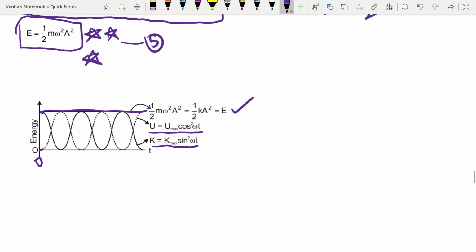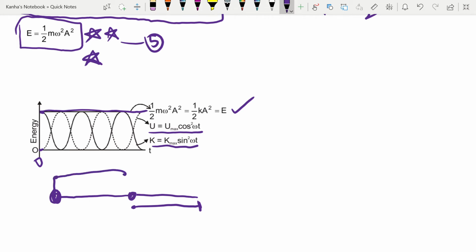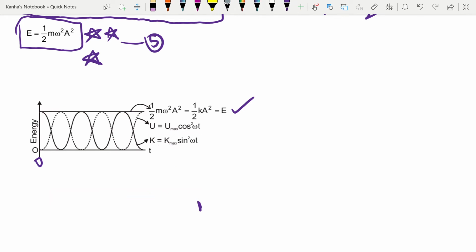Initially you have nothing, then after you have stretched it to some point and you release it, at this point the kinetic energy will be maximum. This will convert to maximum potential energy, then the potential energy will again convert to maximum kinetic energy, then maximum potential energy. This will go on, but the sum will remain constant, which I have shown you here. So the sum is remaining constant.